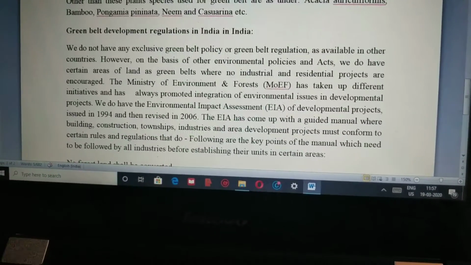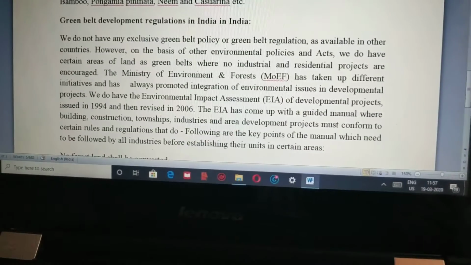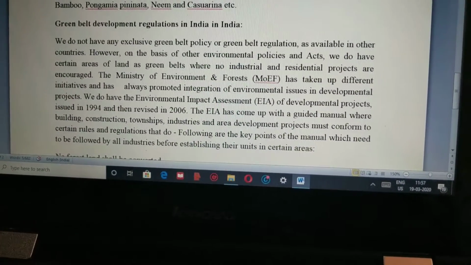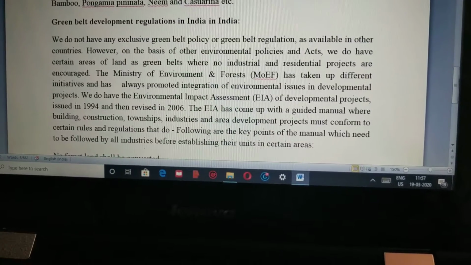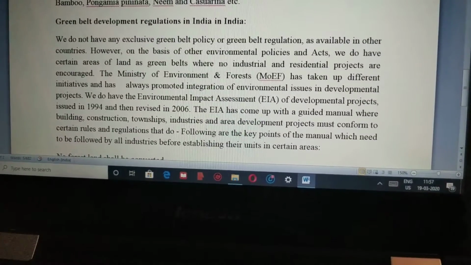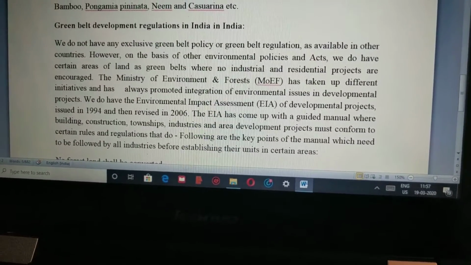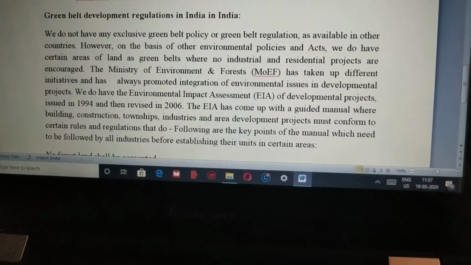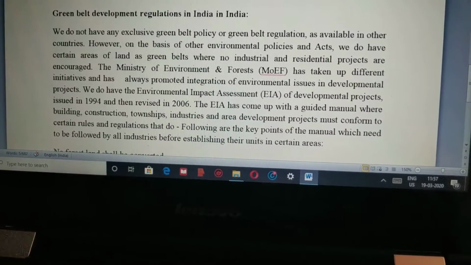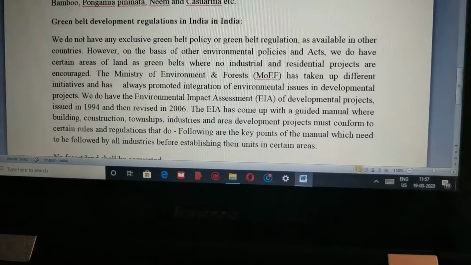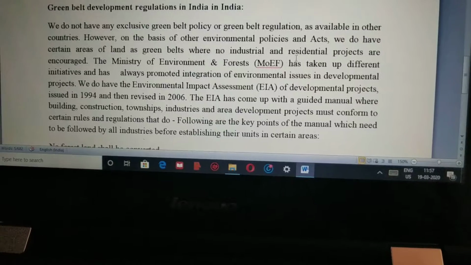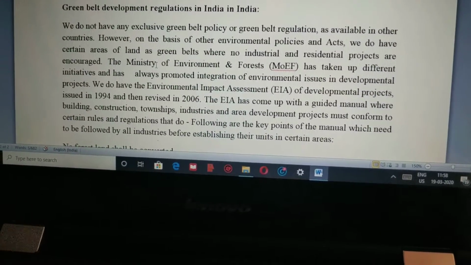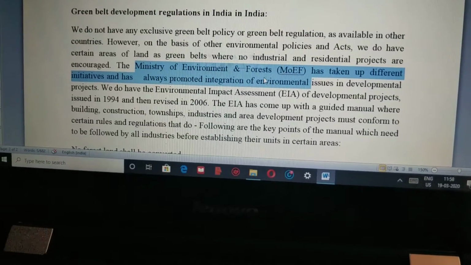Now what does India carry out for it? Of course, as we have seen, India did not have its own policy. India created its policy after the conferences were conducted, and these policies are based on Articles 48A and 51A(g), and according to these clauses we are now helping the environment to develop more. Similar goes with the green belt also. Because we do not have very typical policies, the Ministry of Environment and Forest, also called MOEF,